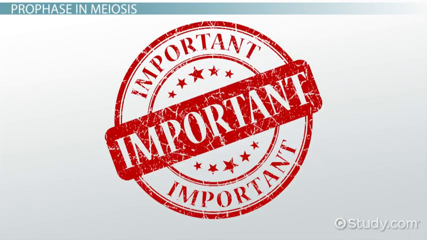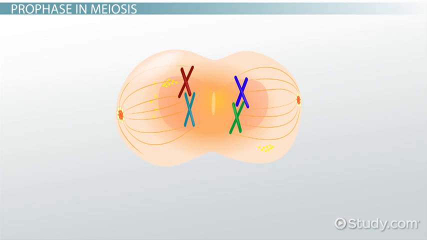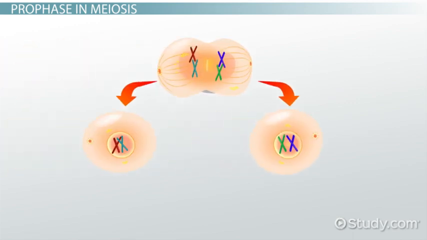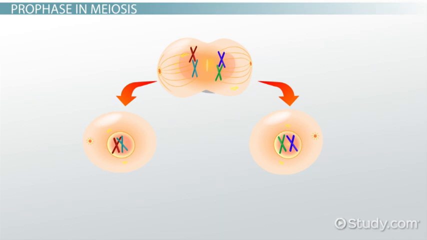Crossing over is very important because it provides genetic variation by randomly allowing the genes from two chromosomes to be exchanged. At the end of prophase 1, the nuclear envelope begins to break down to allow the chromosomes to be moved to opposite ends of the cell before division occurs. During prophase 2, the chromosomes condense into a smaller form. After they have condensed, a material called spindle fibers forms. These spindle fibers attach to the chromosomes and prepare to pull them to the equator of the newly formed cells.